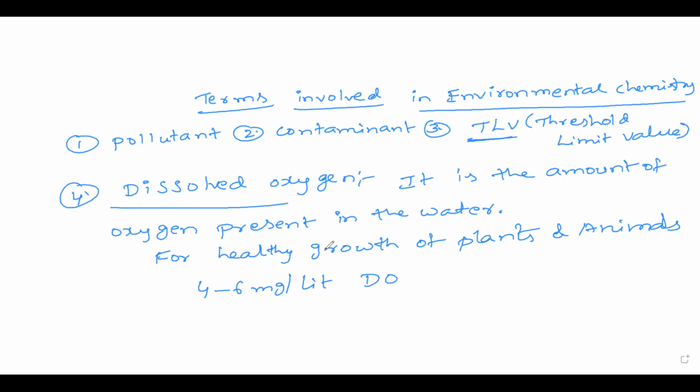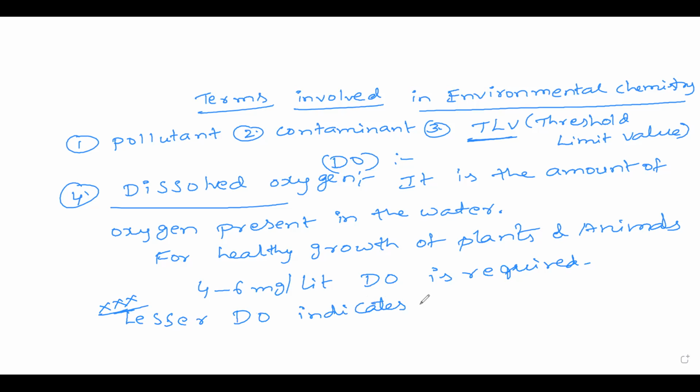Dissolved oxygen is required. So dissolved oxygen can also be called DO. So you can write here, bracket DO. Next, lesser DO indicates greater pollution. Very, very important, this point for objective. Like lesser TLV values indicate greater pollution, lesser DO also indicates greater pollution, that is water pollution.